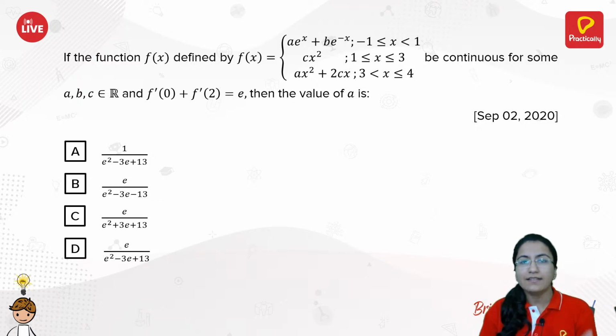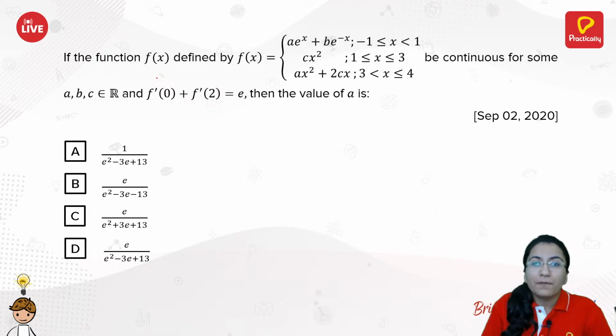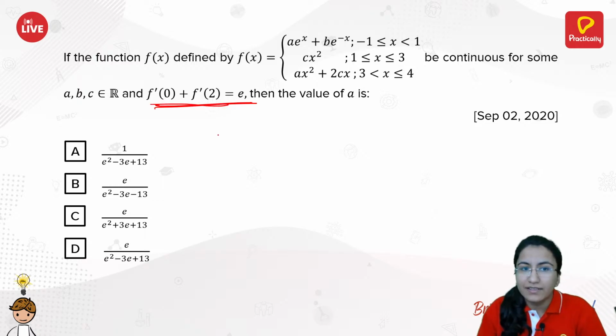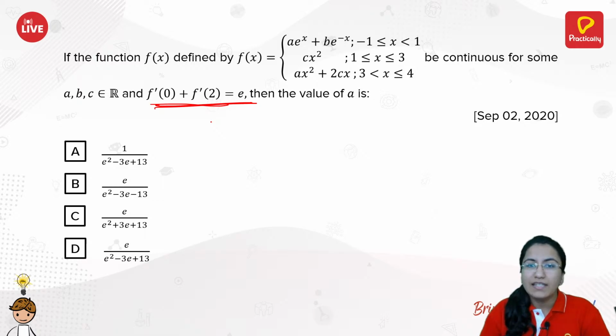They haven't given us the values of a, b and c, but there are certain values which exist for a, b and c for which this function is continuous. That's what they have told us. And f dash 0 plus f dash 2 is equal to e. There's one more equality given to you: f dash 0 plus f dash 2 is equal to e, right? This exponential value, so e is included here also.